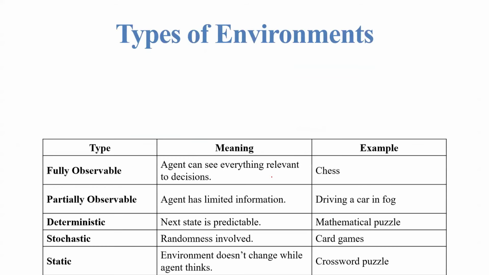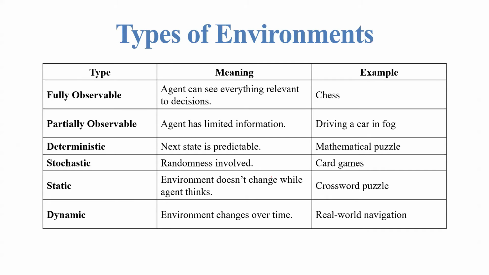Types of environments. The first one is fully observable, meaning the agent can see everything relevant to decisions. Example, chess. Next type is partially observable, where the agent has limited information. Example, driving a car in fog. Next type is deterministic, meaning the next state is predictable. Example, a mathematical puzzle. Next type of environment is stochastic, meaning randomness is involved.